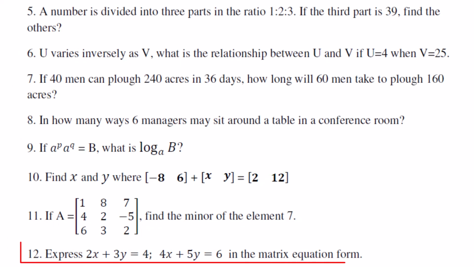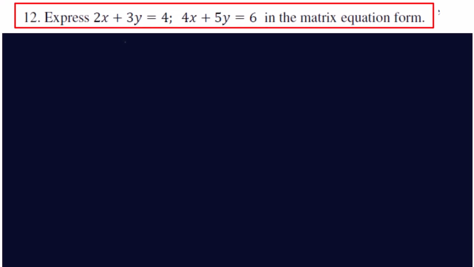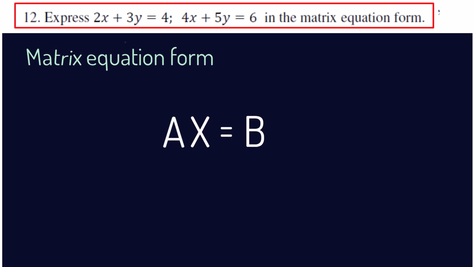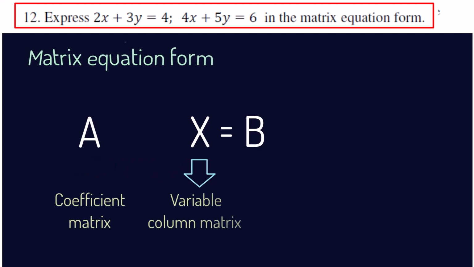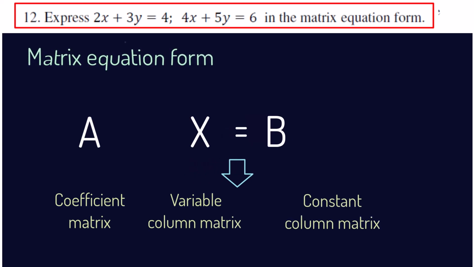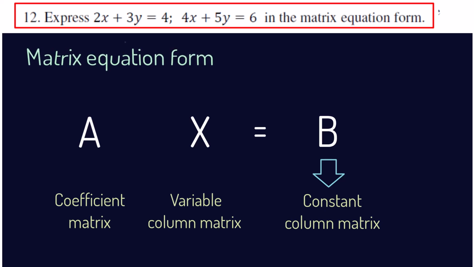Question number 12 is about expressing the given equations in the matrix equation form. A system of equations may be written in matrix form as A into x equal to b, where A is the coefficient matrix, x is the column vector of unknown variables, and b is the constant matrix. A is the coefficient matrix.